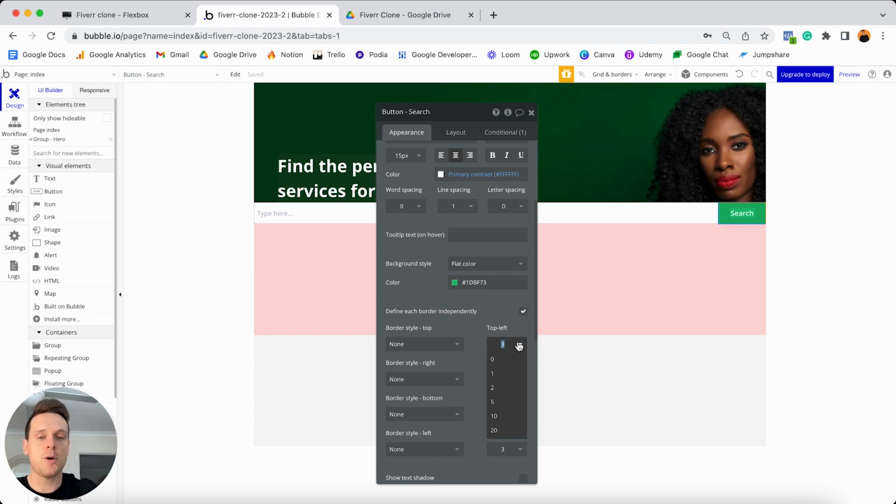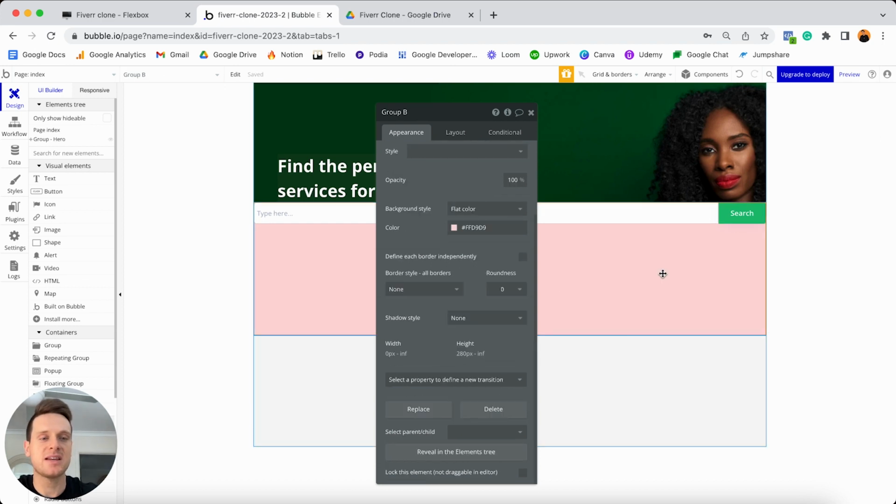And in this case, I'm going to define each of my borders independently. For the top left border, I'm going to set that to be 0. For the top right, I'll set that to be 5. For the bottom right, that will be 5, and for the bottom left, that will be 0. And now if I was to click away from this, what you'll see is that these two elements sit perfectly side by side, and that is the exact experience we want to create.